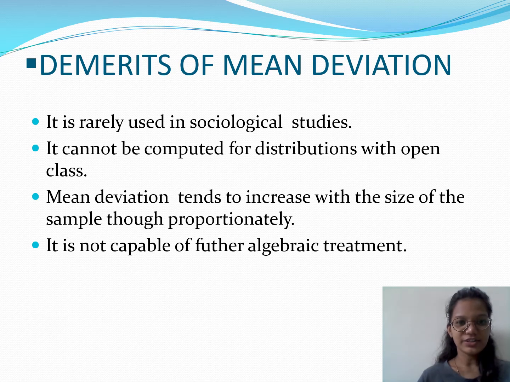Demerits of mean deviation. It is rarely used in sociological studies. It cannot be computed for distributions with open classes. Mean deviation tends to increase with the size of the sample proportionately. It is not capable of further algebraic treatment.